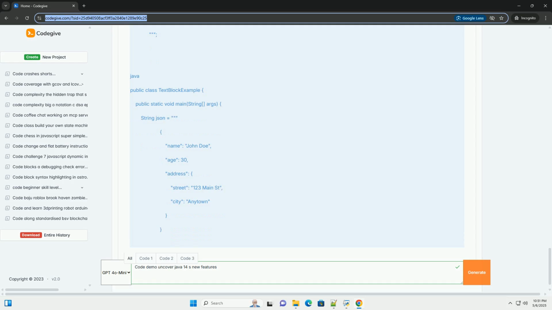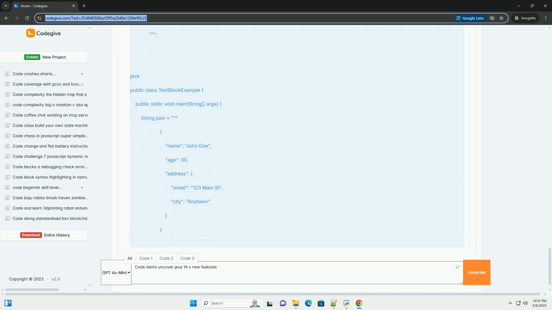When to use records: when you need a simple data container with minimal boilerplate, when immutability is desired, and when you want to improve code readability and reduce verbosity. 2. Text blocks, multi-line strings with ease.